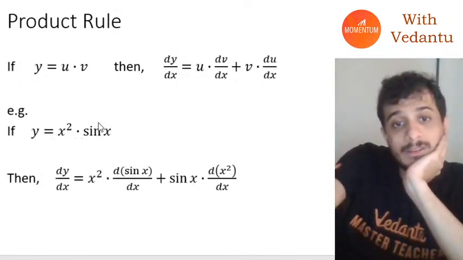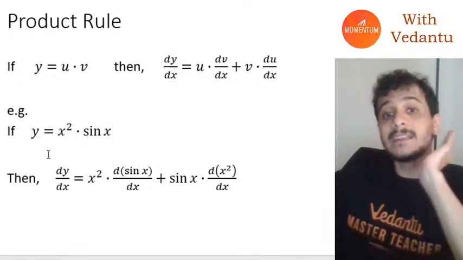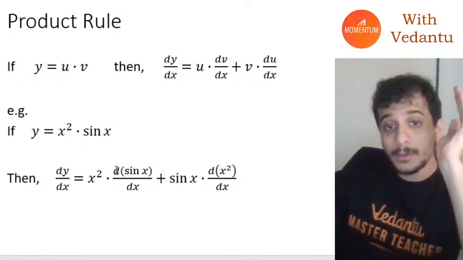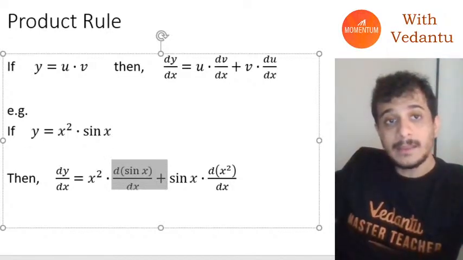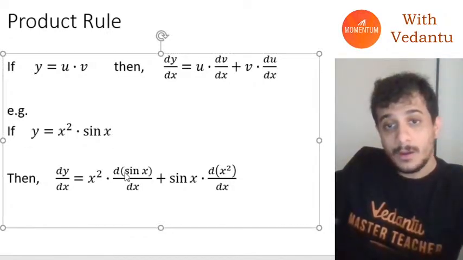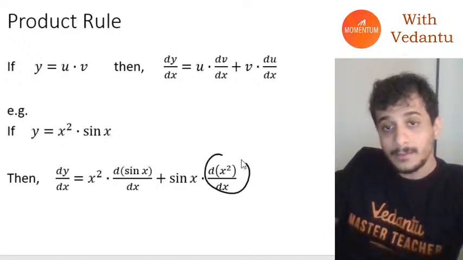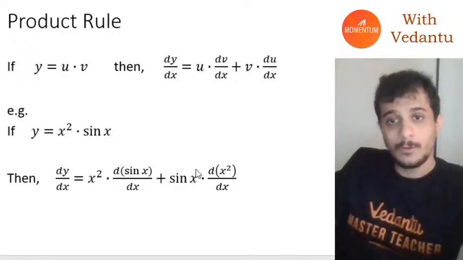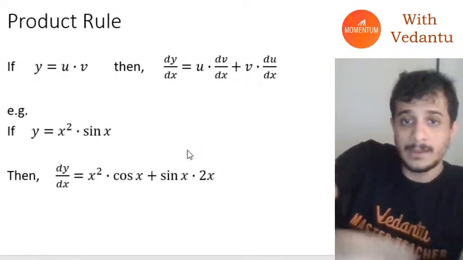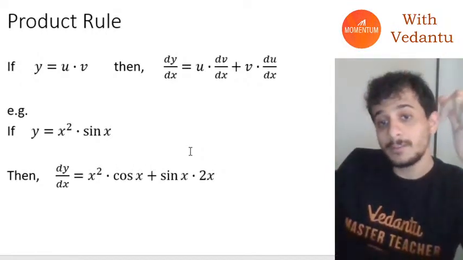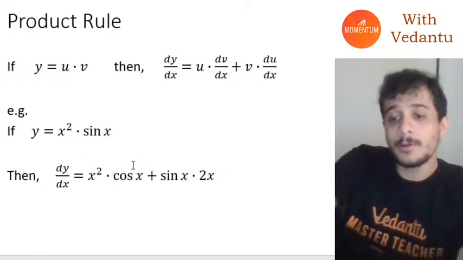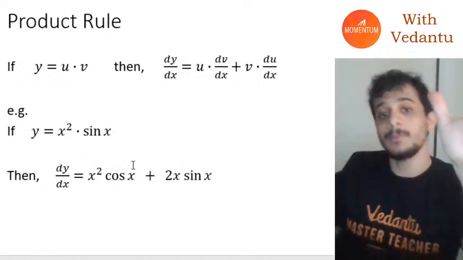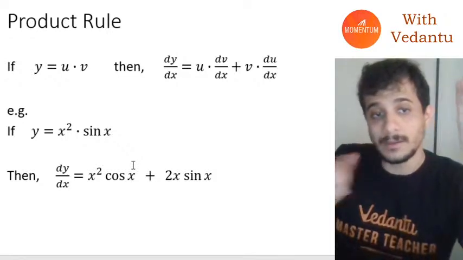I can write dy by dx as x square into differentiation of sine x plus sine x into differentiation of x square. I know differentiation of sine x is just cos x and differentiation of x square is just 2x. So using that, I get this formula. If I simplify it a little bit, this will just become x square cos x plus 2x sin x.